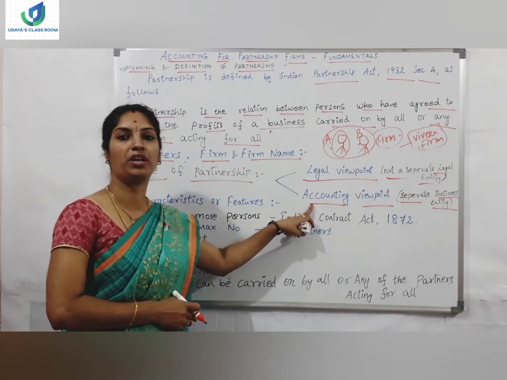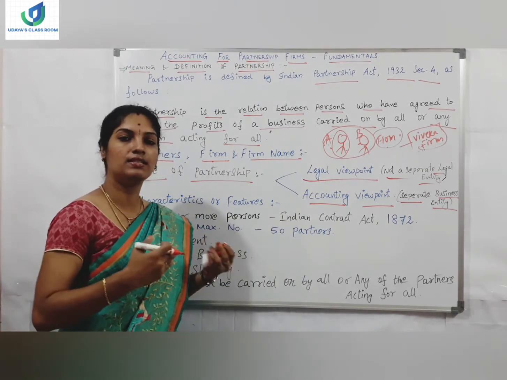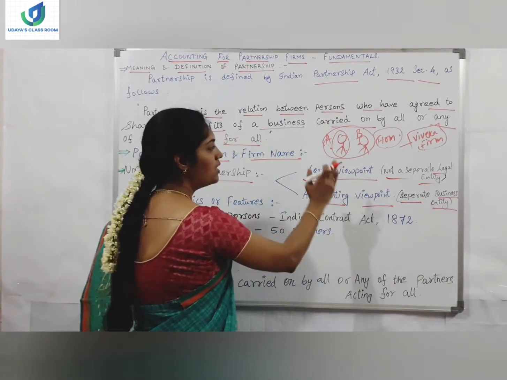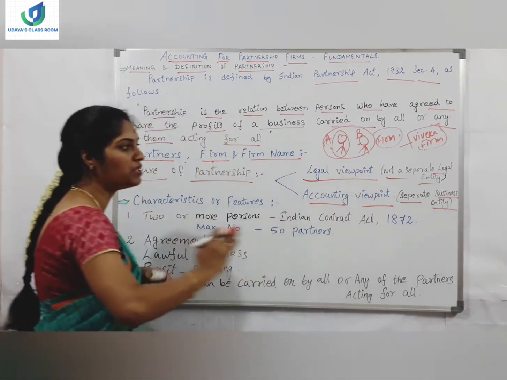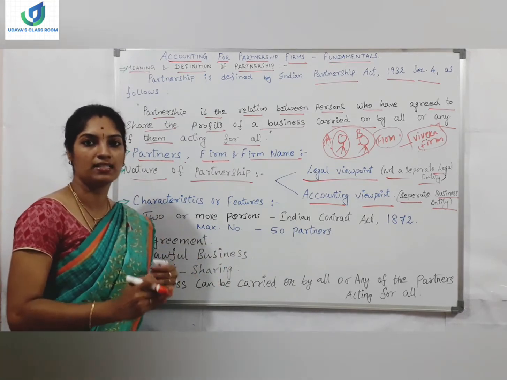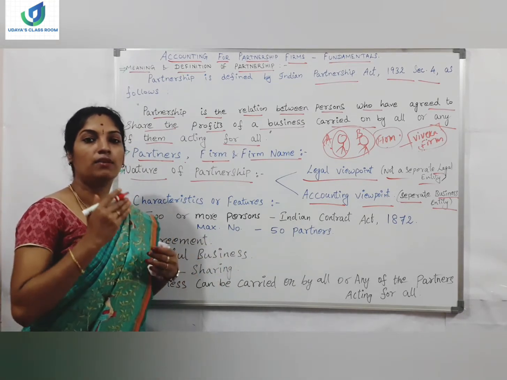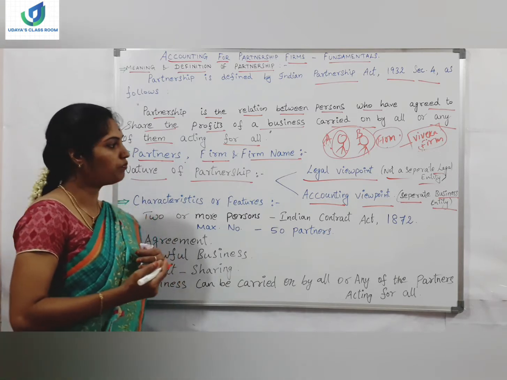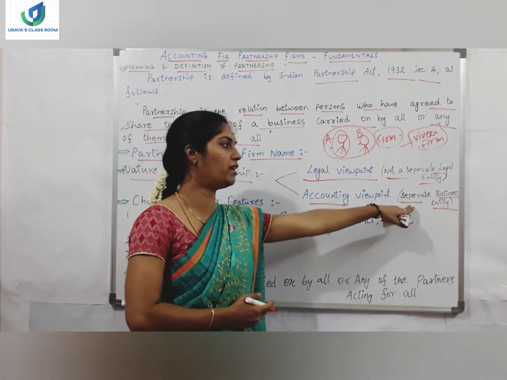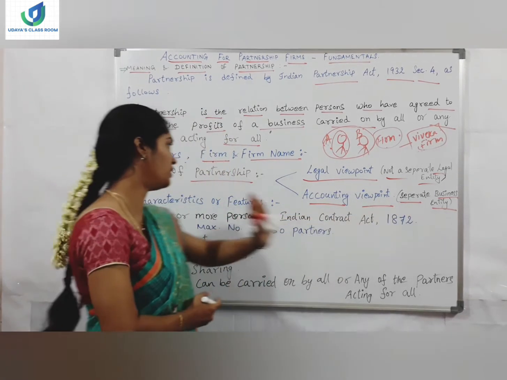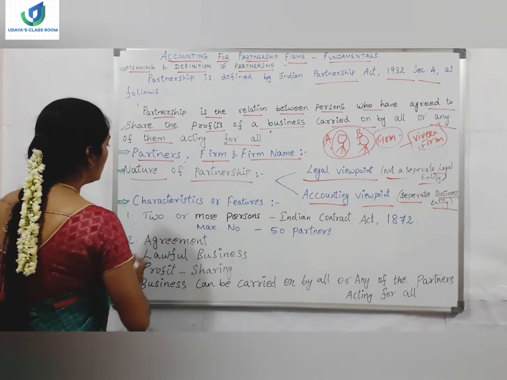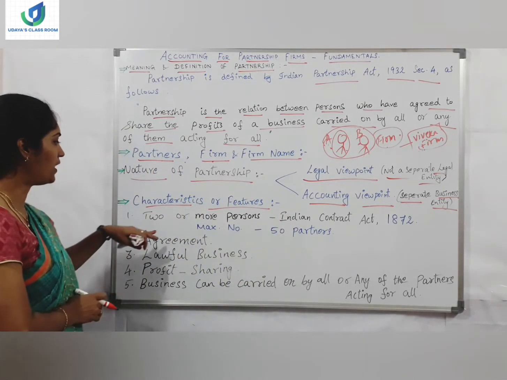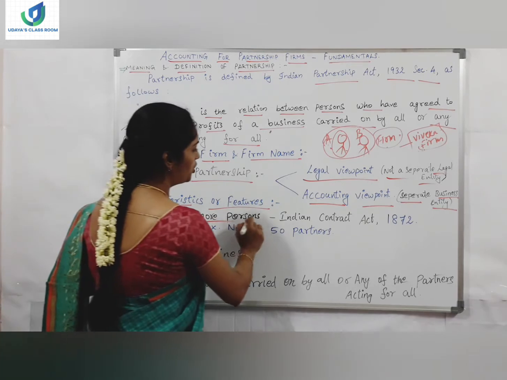As per the accounting viewpoint, the partnership is a separate business entity. If you look at the partners and the business from the accounting viewpoint, they are separate business entities. Is that clear? So from the legal viewpoint, the partner and the firm are not separate legal entities. If the firm has any liability, that is debts, the partner has to repay the debt of the firm from his private property. And from the accounting viewpoint, the partners and the firm are separate business entities. So this is the nature of partnership. Let's see the characteristics or features of a partnership. Okay, the first point is two or more persons.